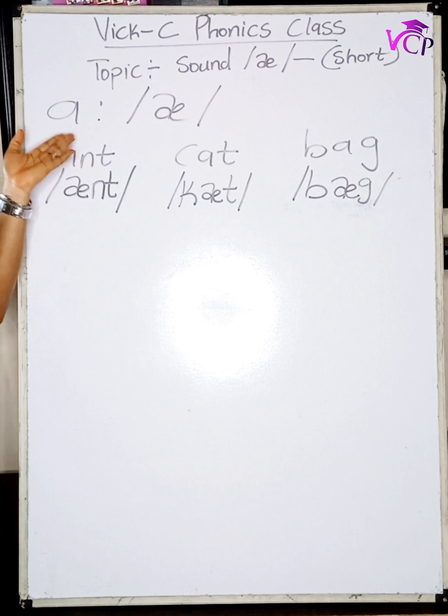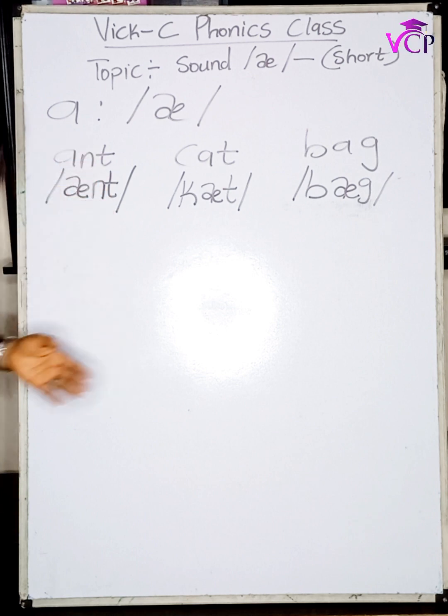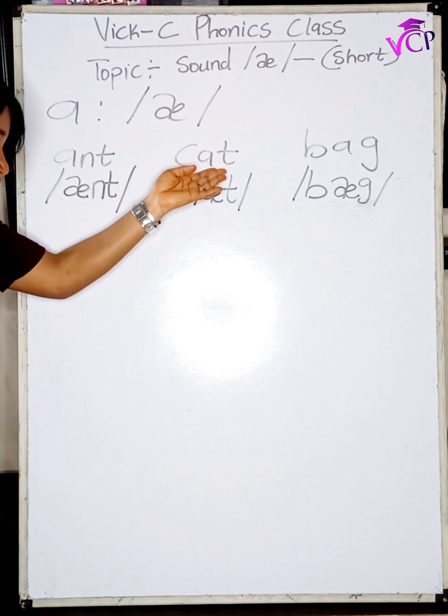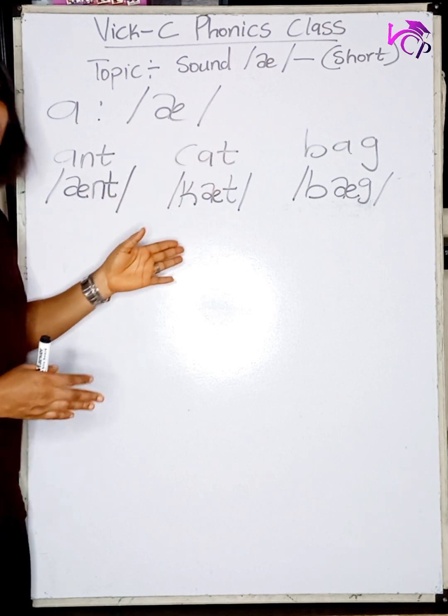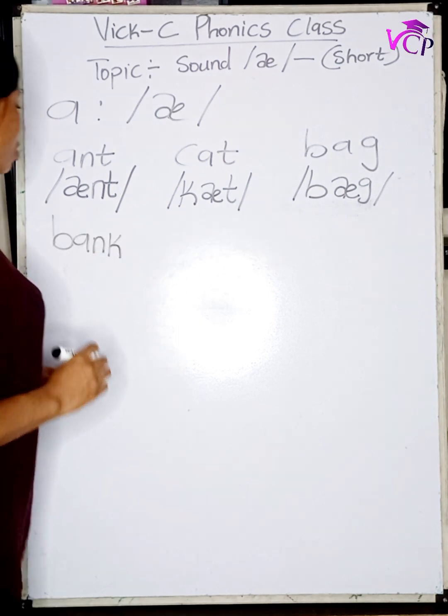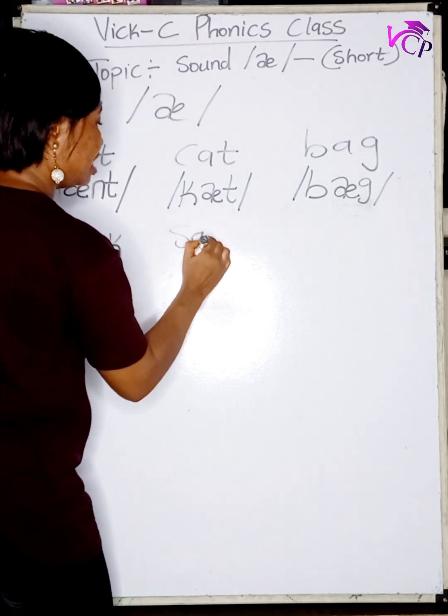With letter A, we have a consonant sound that follows the letter A. Here, the letter A is in between consonant sounds. We have words like sand.